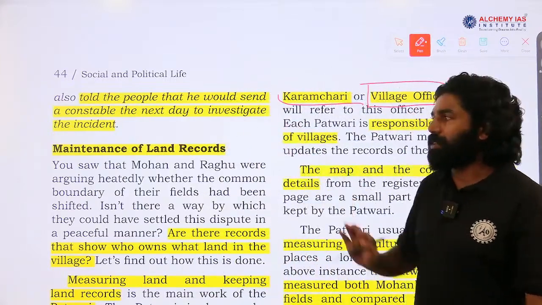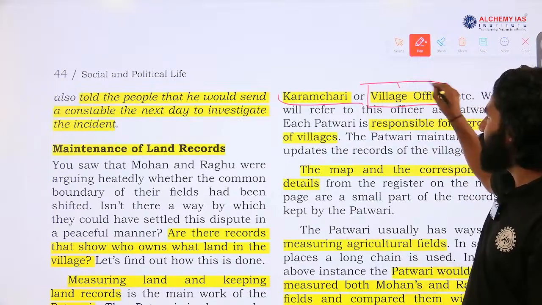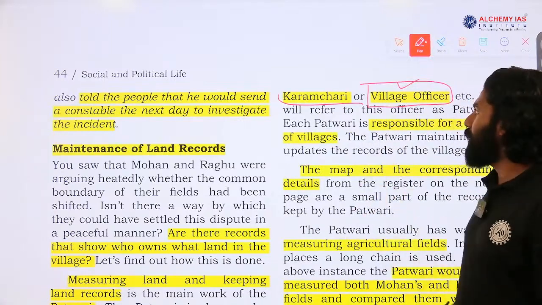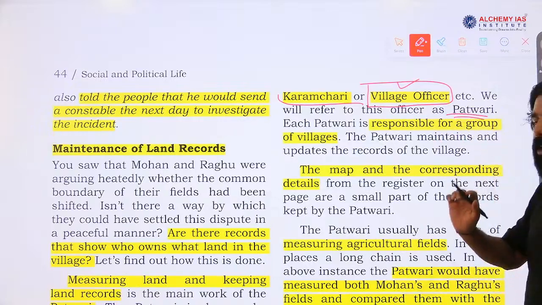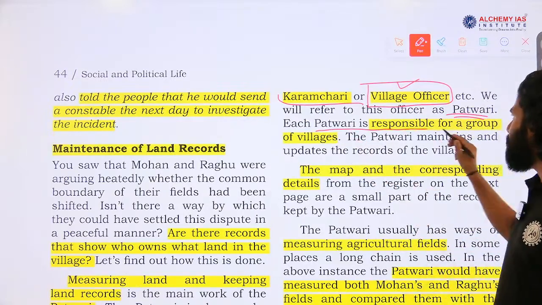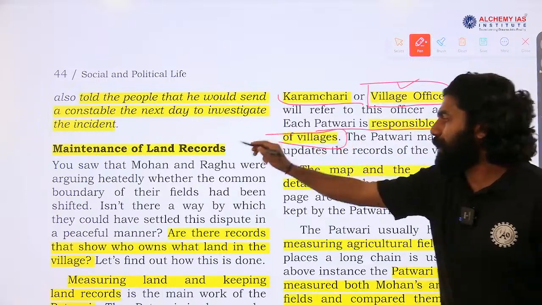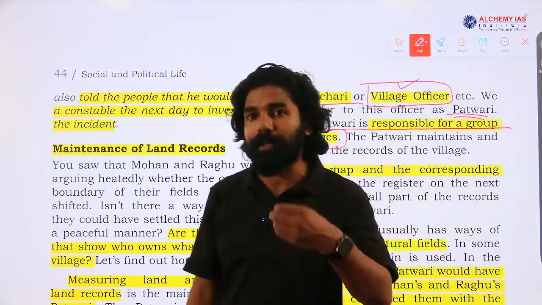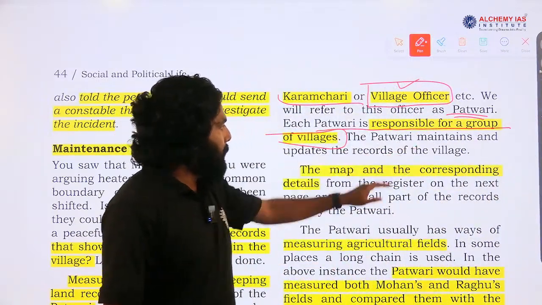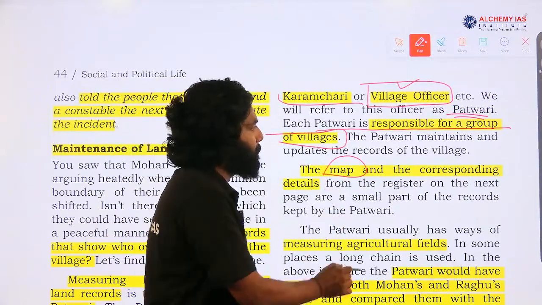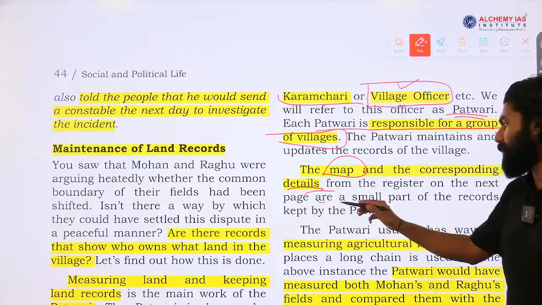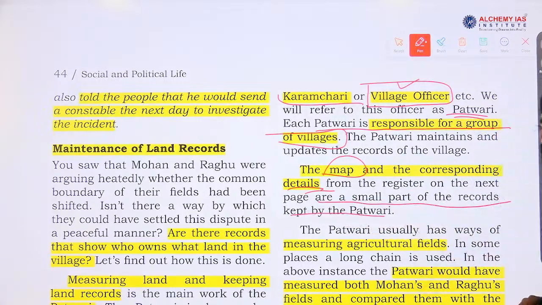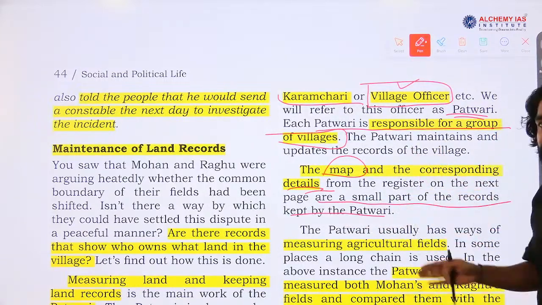So, these village officers are responsible for the measurement of the land and recording the land. The maintenance of these land records is the responsibility of the revenue officer at the village level, known as the village officer. In India they are usually called Patwaris, and each Patwari is responsible for a group of villages and maintains the land record. The map and the corresponding details from the register, on the next page, are a small part of the record kept by the Patwari. So, all the detail will be provided in that particular record.